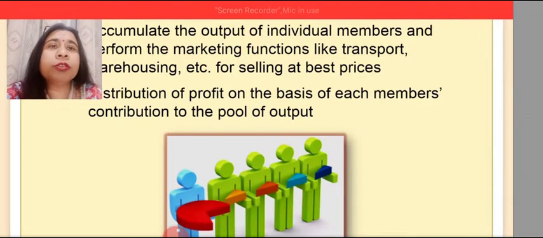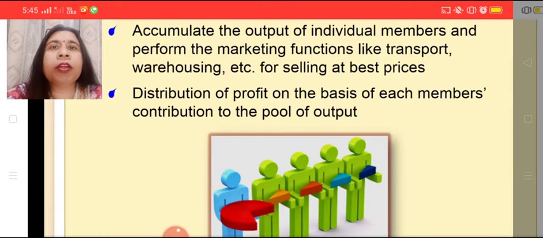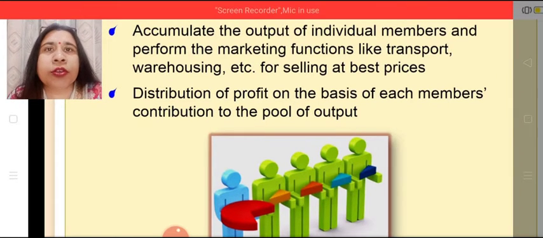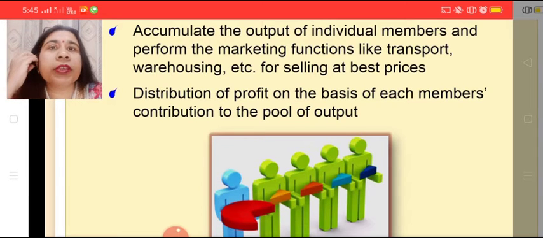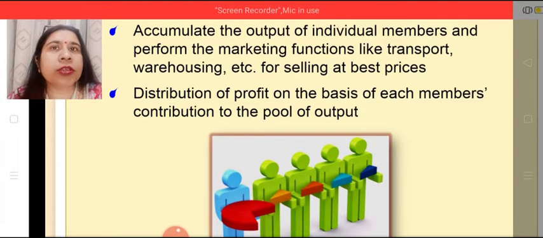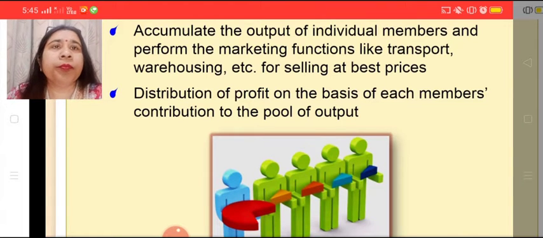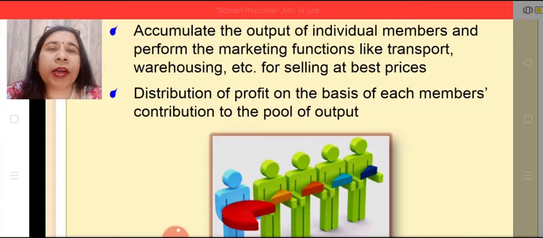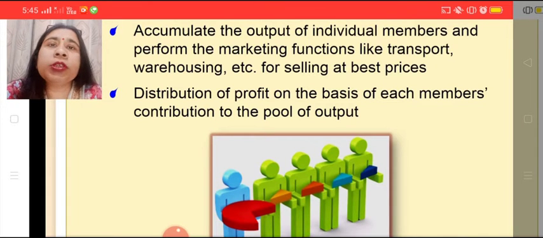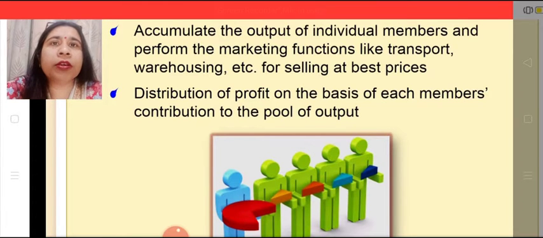So this is also formed for helping out the producers, so that their products should be supplied in the market at reasonable rates, which provides a better standard of living for the producers, and producers get a good price for their product. They accumulate the output of individual members and perform the marketing functions like transport, warehousing, branding, packaging, labeling of the product, and so on.